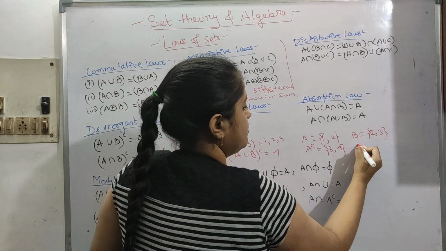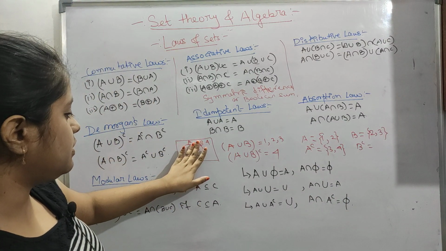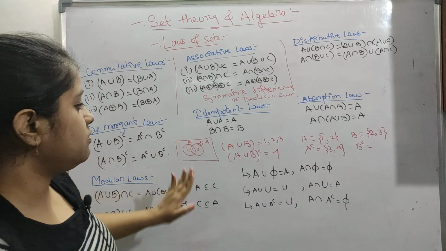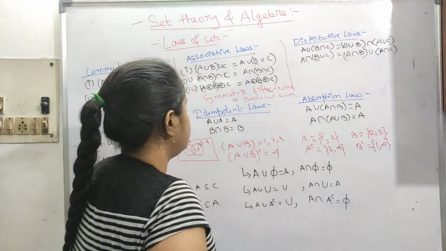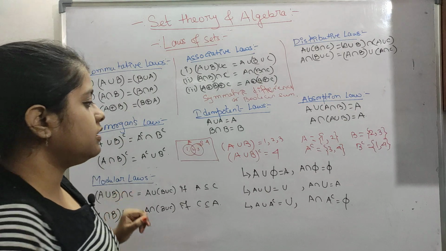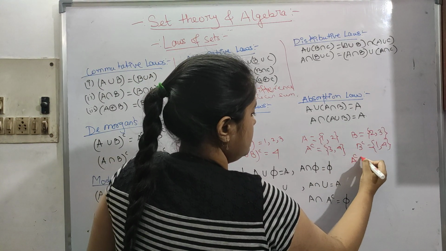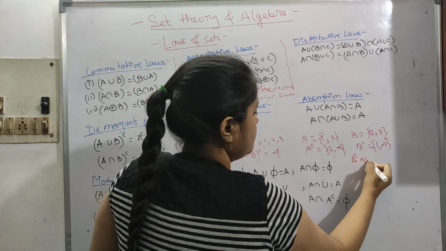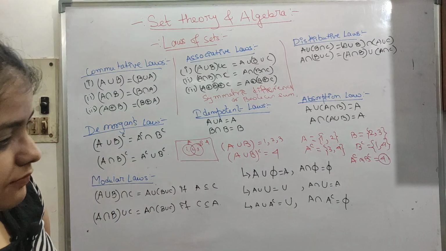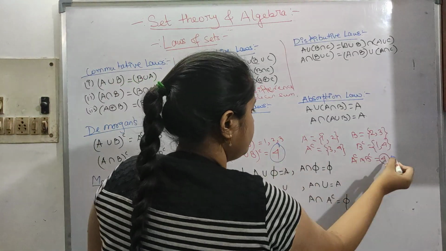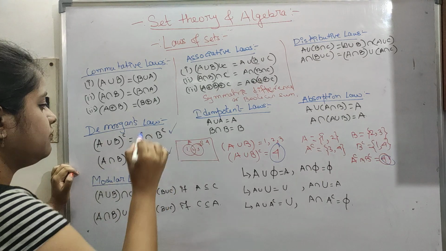So B complement will come down to, I just remove 2 and 3 from the whole universe, it will be 1 and 4. So it is saying A complement intersection B complement. So in this intersection only 4 is common in both, so it is 4. See how easily you can just derive it. So 4 and 4 are equal, so this holds. Okay, so this holds. Similarly you can find out this also.